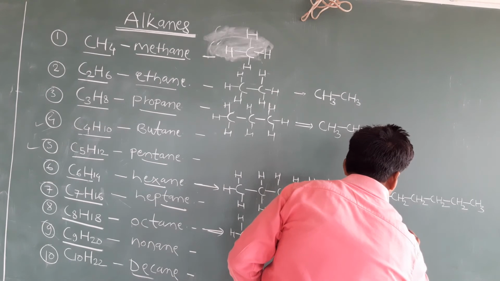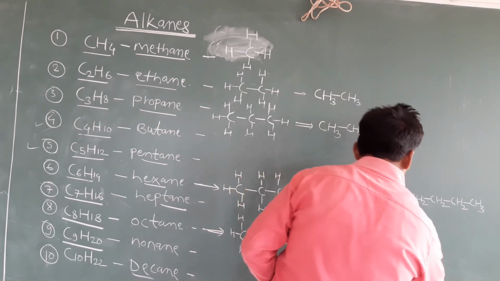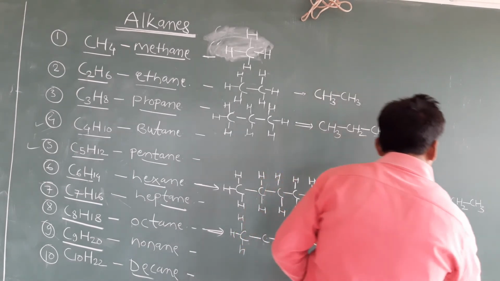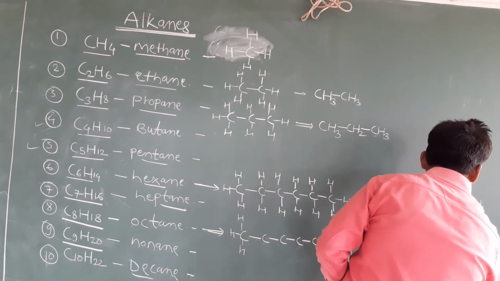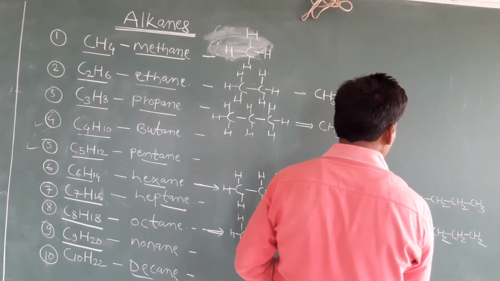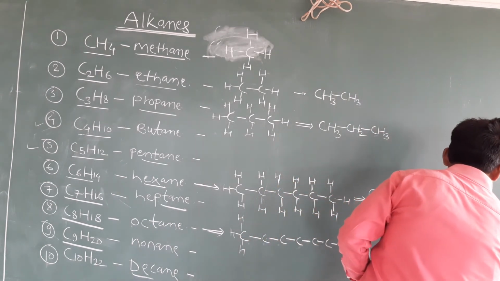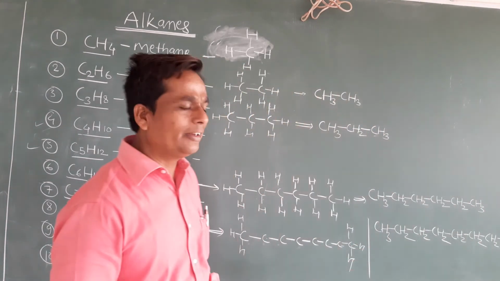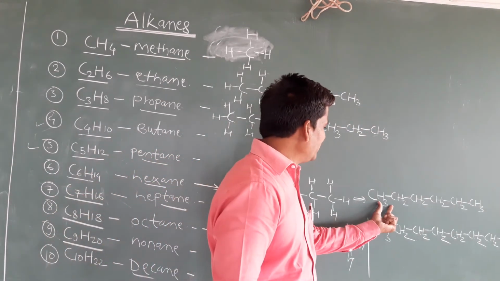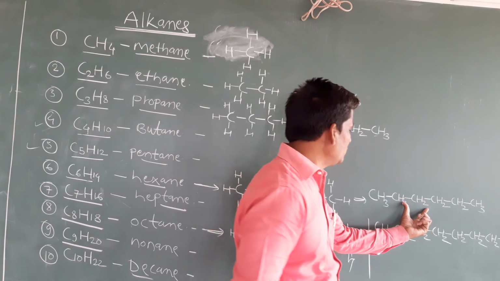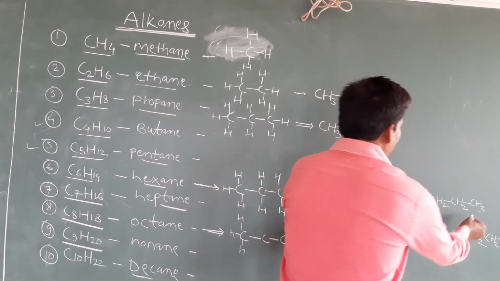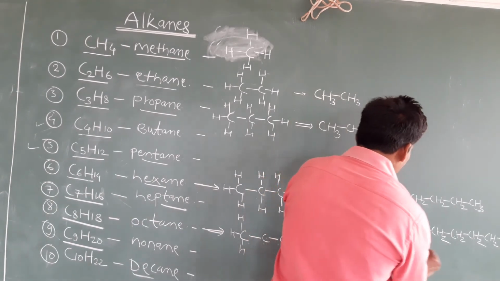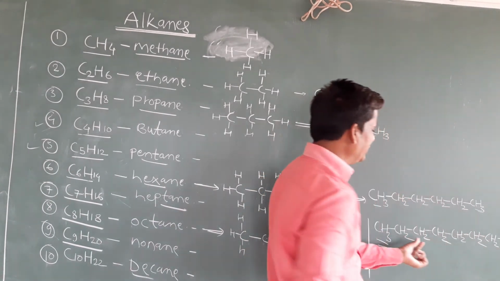CH3, single bond CH2, then CH2, then CH2. Okay, then again CH2, CH2. How many carbon should be there? 1, 2, 3, 4, 5, 6, 7, and the last one is CH3. You remember students? So what I have done here? In the case of hexane, 6 carbon, I am adding 4 CH2 groups, and the first and last are CH3 groups. So in the case of octane also, first and last CH3, and in between we can add CH2, CH2 like this.